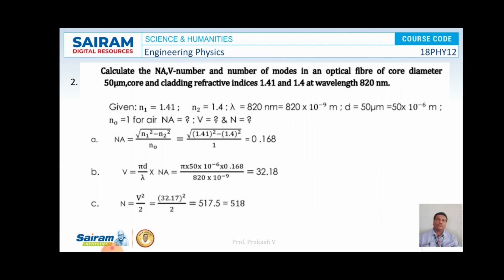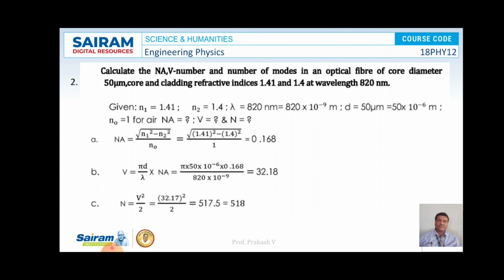So we know that numerical aperture is equal to square root of n1 square minus n2 square by n0. So substitute the values of n1 and n2 here, that is square root of 1.41 whole square minus 1.40 whole square, divided by 1. So on simplification, the value of NA is equal to 0.168.